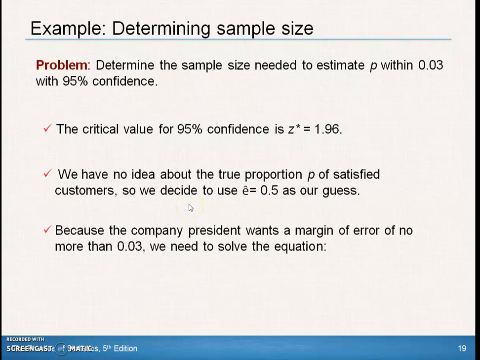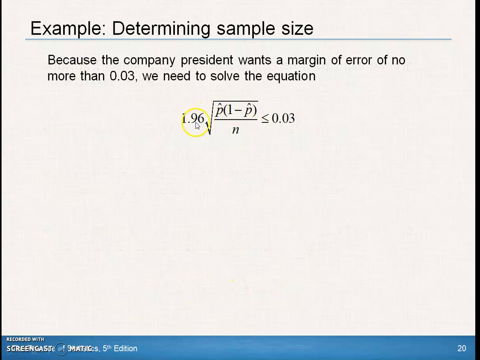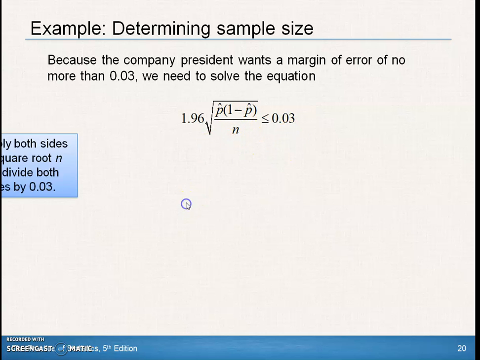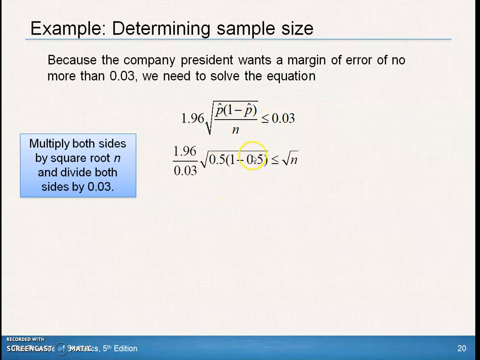Because the company president wants to be within 0.03, the margin of error, we need to solve this equation. The margin of error is less than or equal to 0.03: 1.96, the z star, times the square root of 0.5 times 0.5 over n, is less than or equal to 0.03, and solve for n.